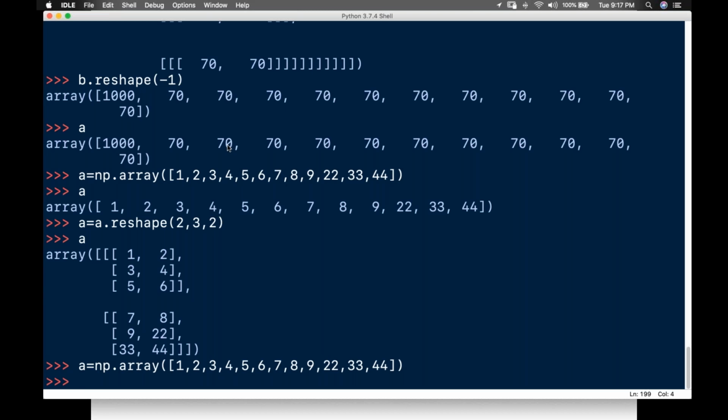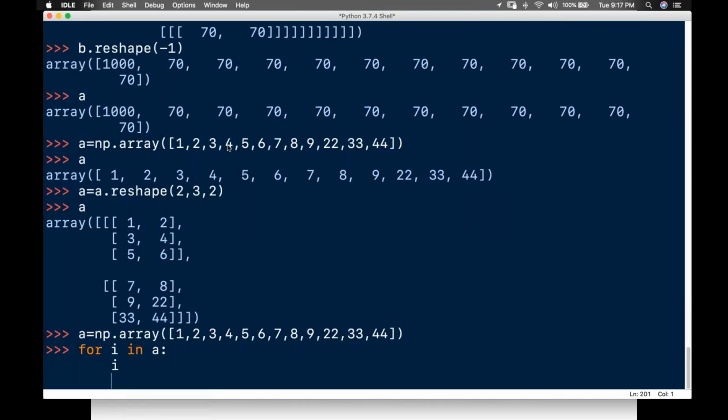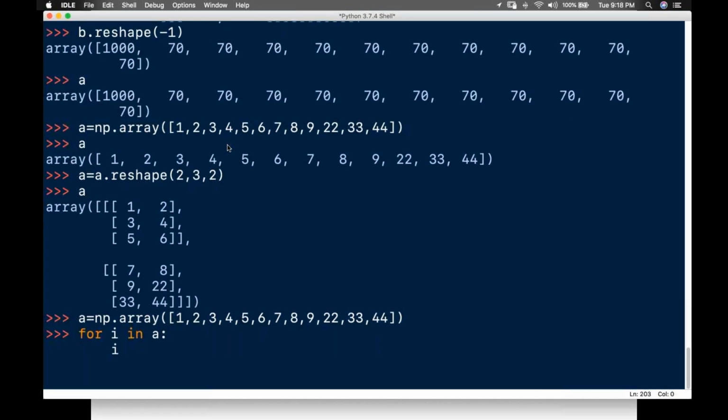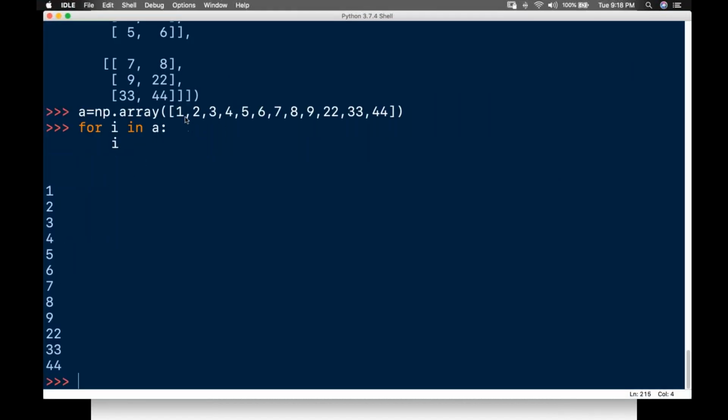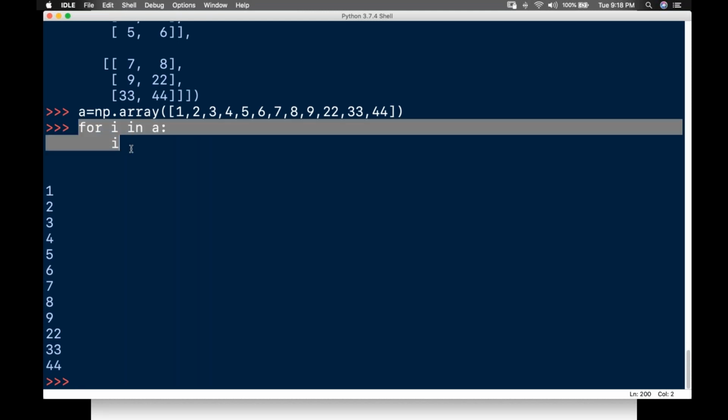Okay, how do I do it? I'll do it by a for loop. Using this for loop, I'll be doing this. Simple thing, I'll just write for i in A and print i here, right? So I'll be getting the numbers, each number I'll be getting. But again, it's a simple iteration that I'll be getting here. Take a note.